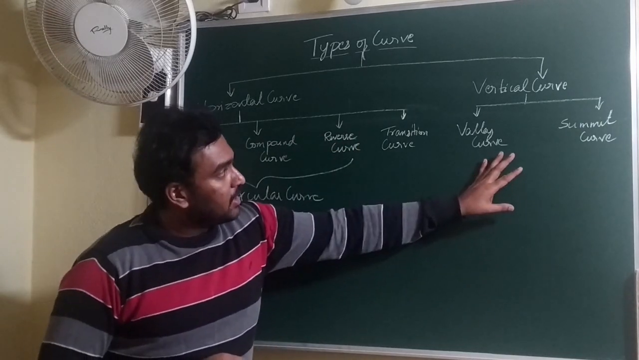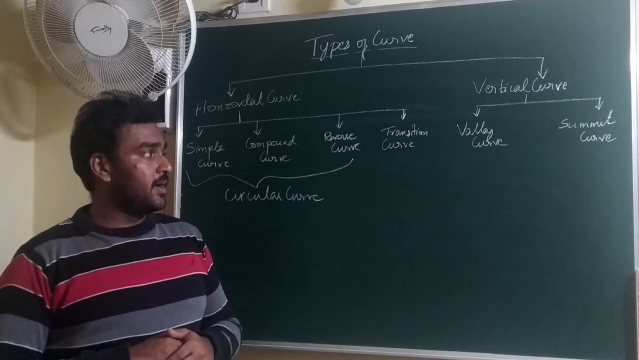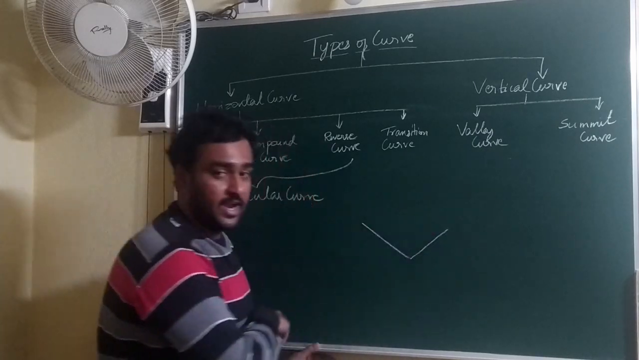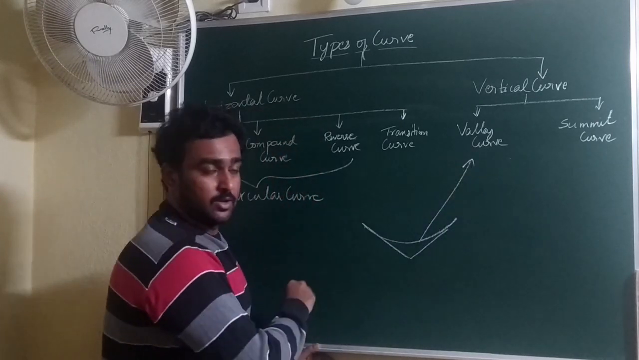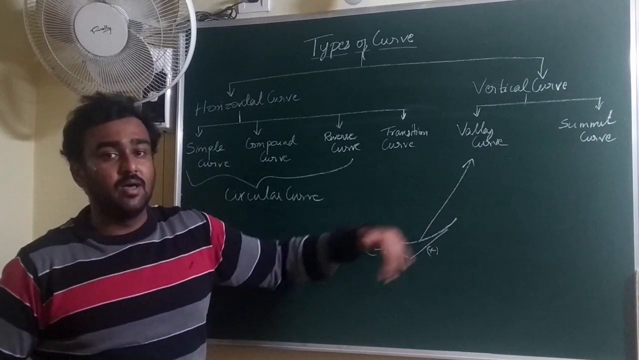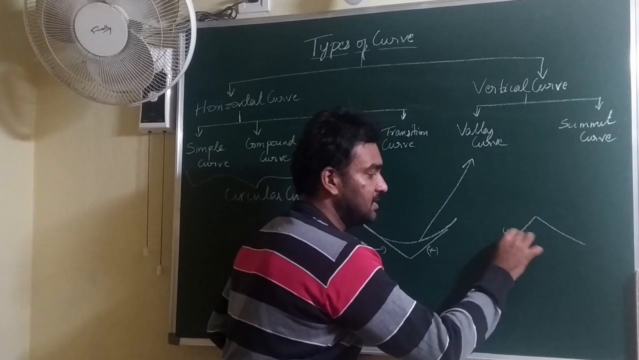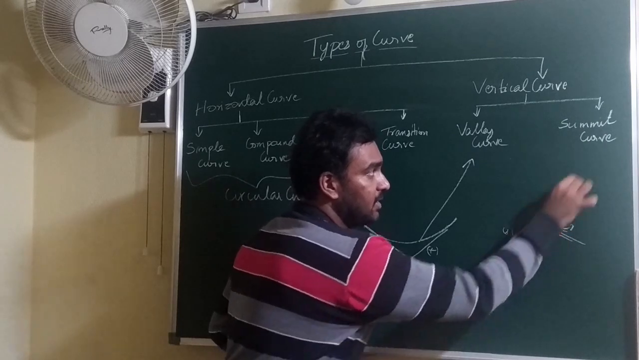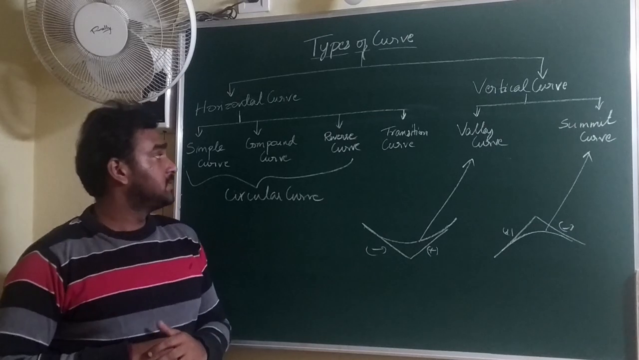And when you consider vertical curve, we have two kinds, that is valley curve as well as summit curve. Valley curve is provided when falling gradients meet rising gradients. In this situation, we will provide a valley curve. So this is falling gradient, this is rising gradient. In that situation, we will provide a valley curve. When rising gradients meet falling, then there is a necessity to smooth the curve here, giving a summit curve. So this is about the classification of the curves.